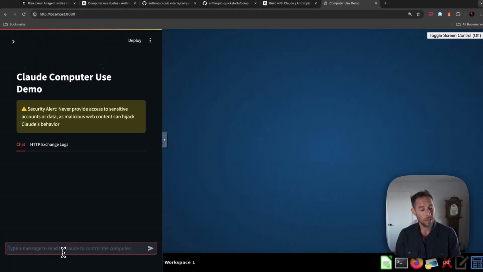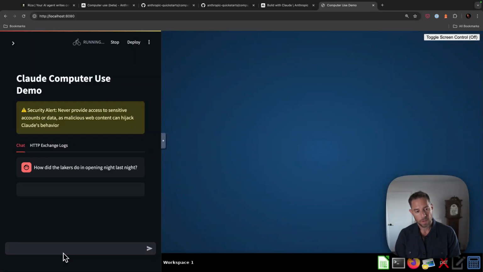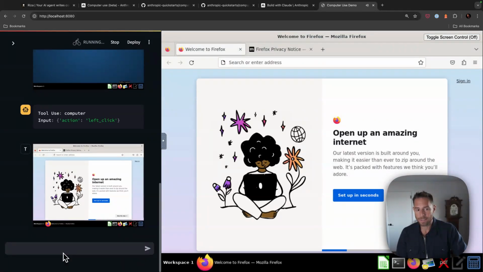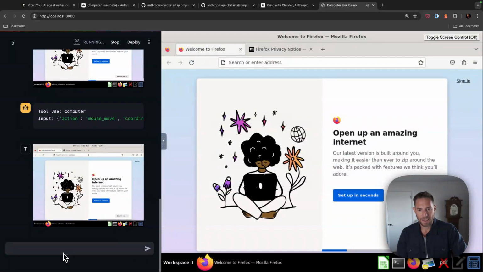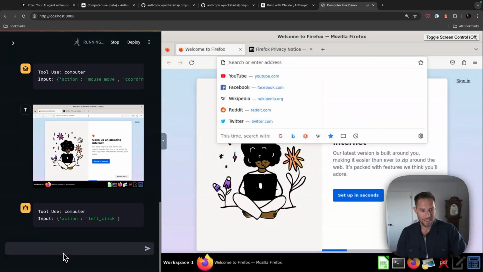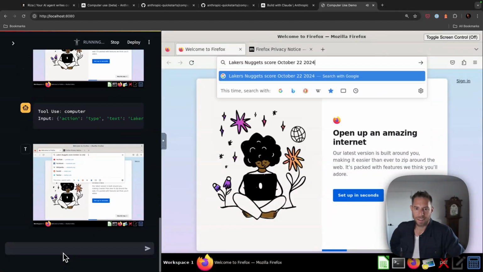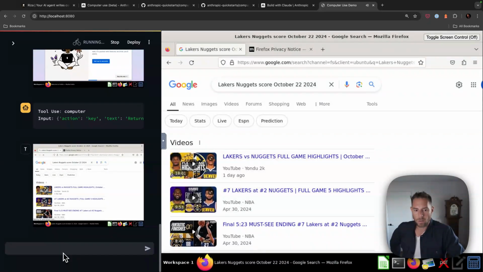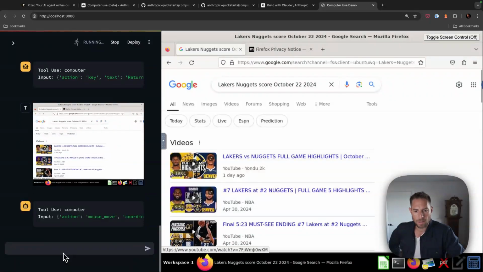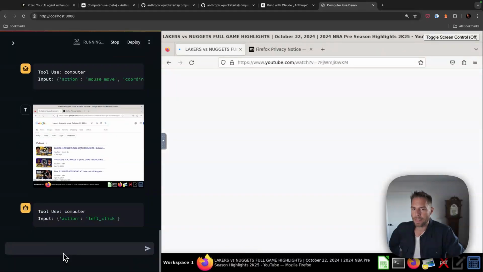I heard that the Lakers had opening night last night. Let's see how they did. Action: move mouse. It has opened up Firefox. It is clicking on the URL bar. Lakers Nuggets score October 22nd, 2024. I don't know how I knew that it was Lakers Nuggets, but that's fine.